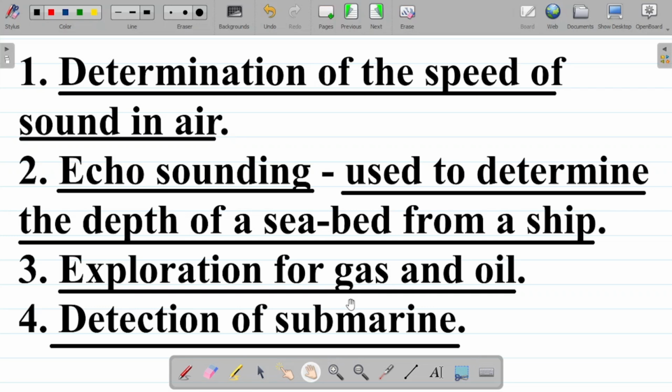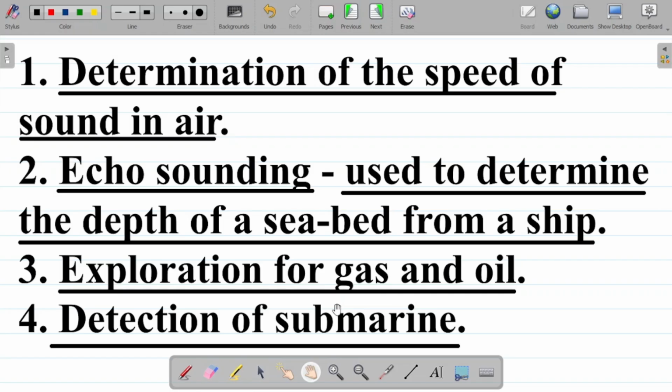four applications of echoes. Number one, for determining the speed of sound in the air. Number two, for echo sounding, which is simply used to determine the depth of a seabed from a ship. Number three, the exploration of gas and oil. Number four, the detection of submarines.